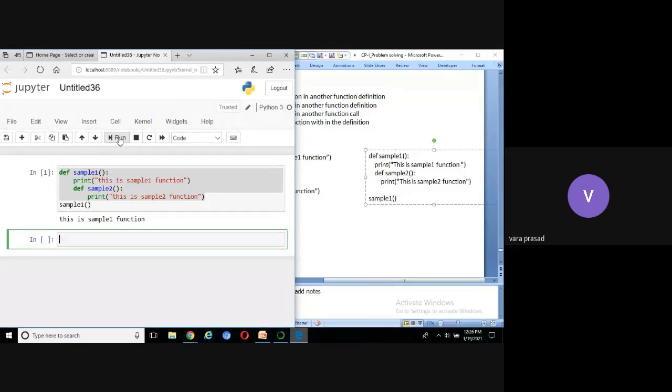The reason is that we didn't call sample2. That is the basic and fundamental point. If you want to run any definition, we should call it. Then only the definition is executed. See, the definition is there. Let us take one example.